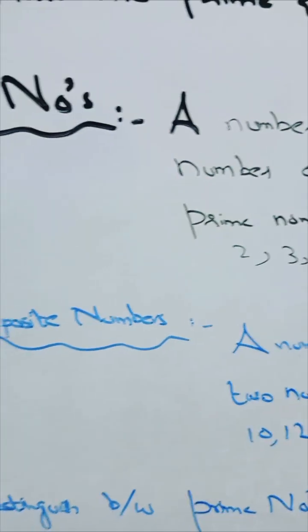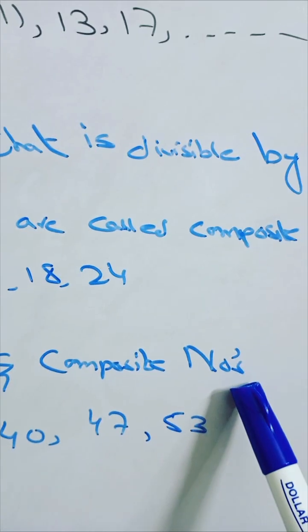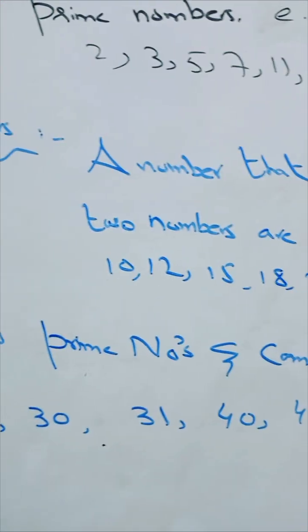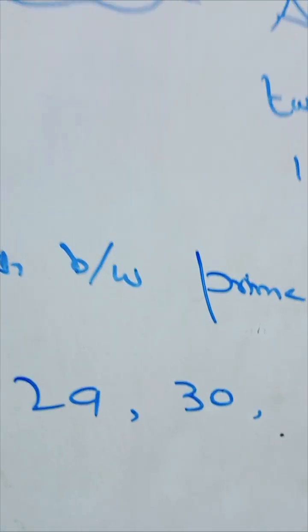So don't forget. Now we have an example here. Distinguish between prime numbers and composite numbers. I have given a few numbers, so you have to select which are even, which are prime and which are composite numbers, right?